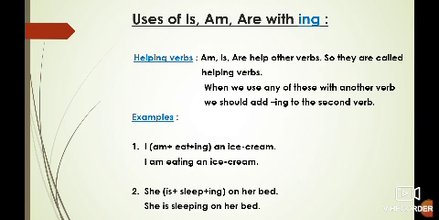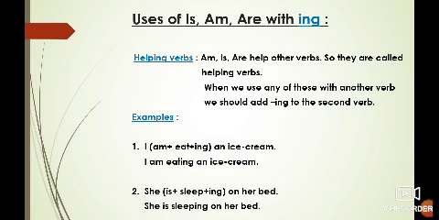Okay, children? Now one more example, see. She. With she or he we all know that we use is. So, she is. Again we have used one action word, sleep, and with the action word we have used ing. So now the sentence framing will be: she is sleeping on her bed.